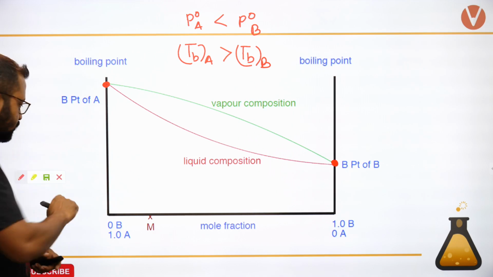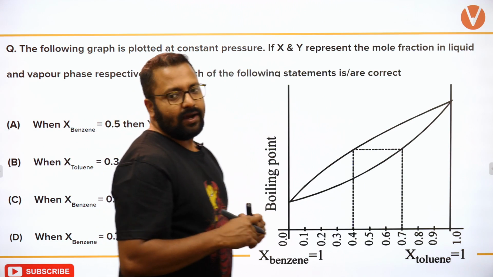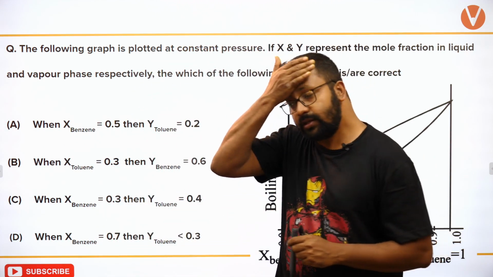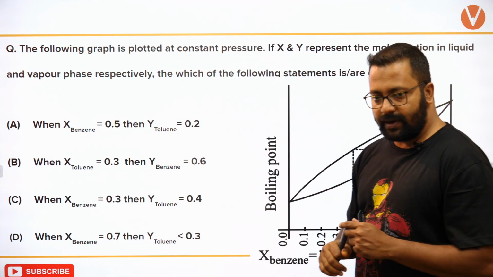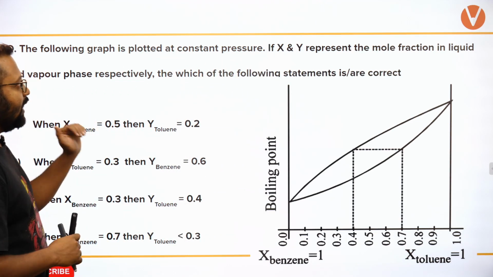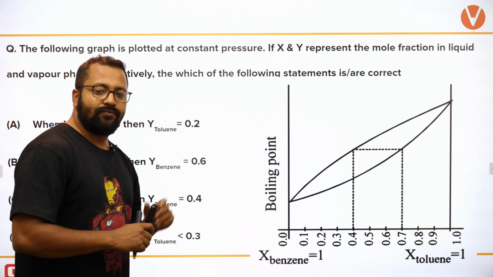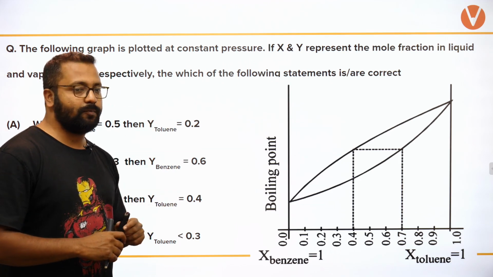Okay, so with that idea in mind, let's take a question. Try to read and understand the question carefully. The following graph is plotted at constant pressure.